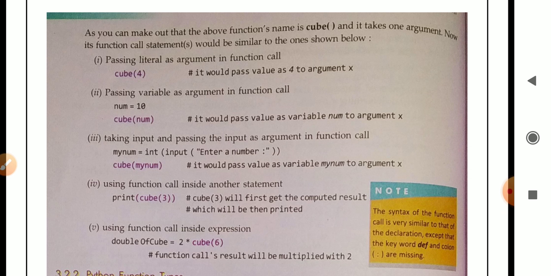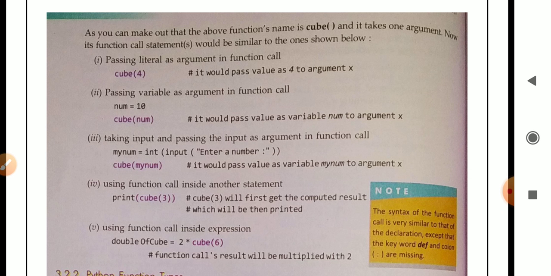argument x. Number 2, passing variable as argument in function call. See, num is the name of the variable which is storing 10 and cube is the name of the function, and in the argument we are passing num, which means we are passing a variable. So it would pass the variable num to argument x.